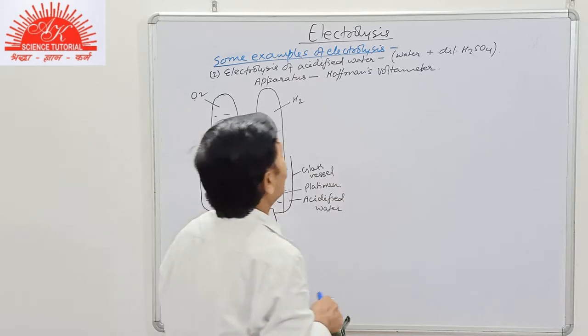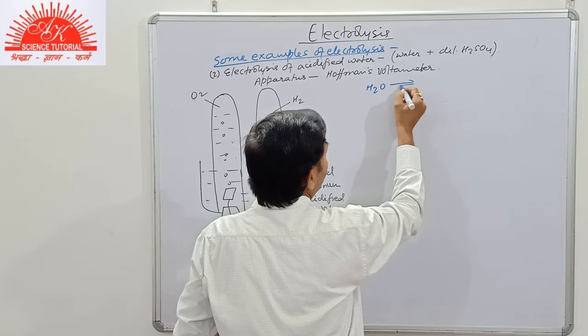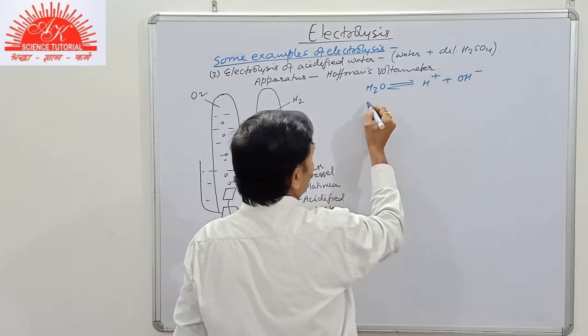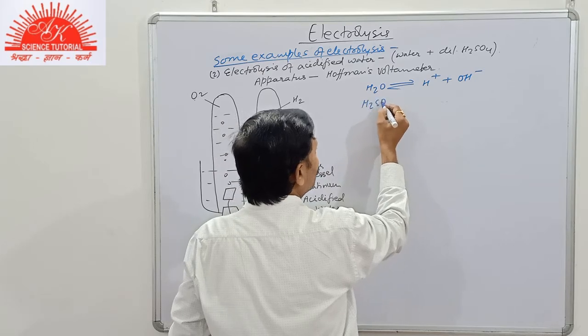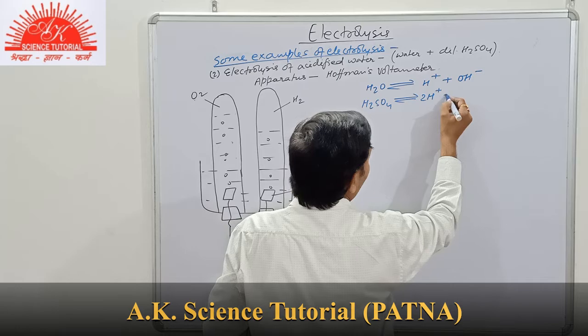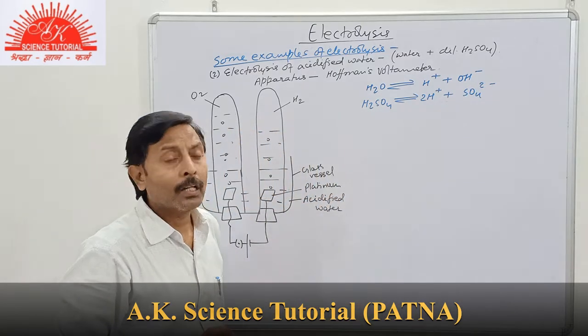Now you see, student, that H2O ionizes to give us H+ and OH- ion. H2SO4 gives us H+ and SO4 2- ion.